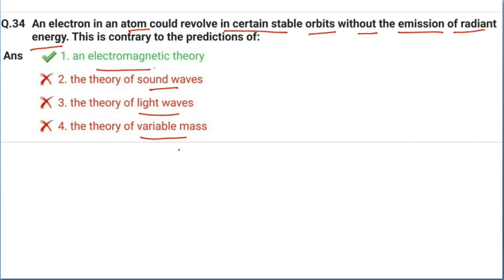So it is saying that an electron in an atom could revolve in a certain stable orbit without the emission of radiant energy. But according to electromagnetic theory, an electron emits or absorbs energy. So this statement is contrary to the prediction of electromagnetic theory. So option 1 is the correct one.